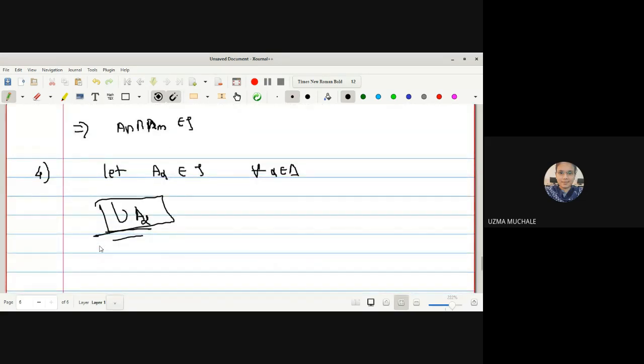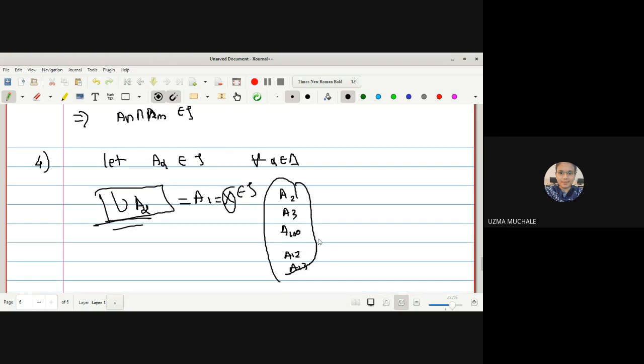So whichever sets you take, right? Suppose you have taken A2, A3, A100, A12, A13, whatever you have taken. If you take the union of all, it must be some A1 or you can say X. And X is already a member of tau. Or whatever you have taken, if you take the union of all these, what will be the result? Union will be A2, no?